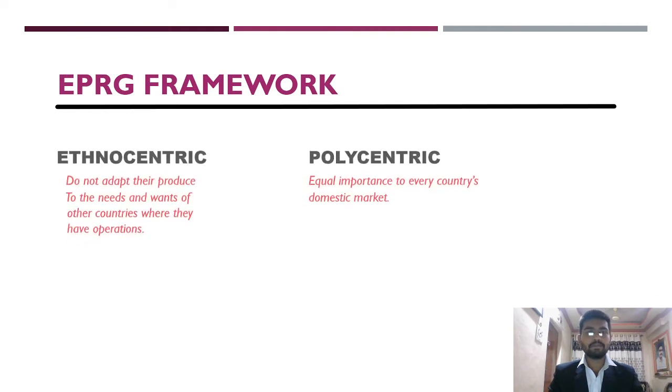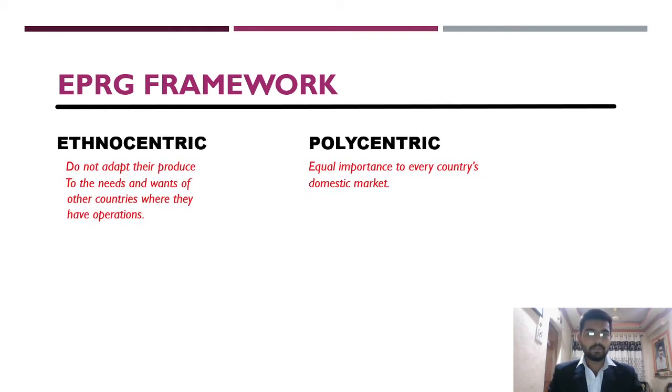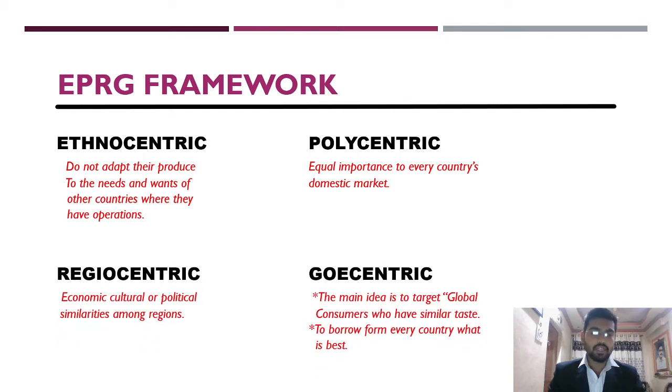EPRG framework. E means ethnocentric: they do not adapt their product to the needs and wants of other countries where they have operations. P means polycentric: equal importance to every country's domestic market. R means regiocentric: economic, cultural, or political similarities among regions. G means geocentric: the main idea is to target global customers who have similar tastes.